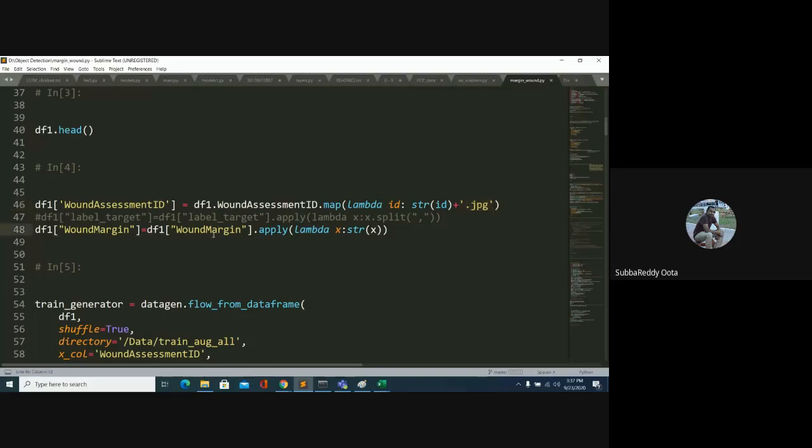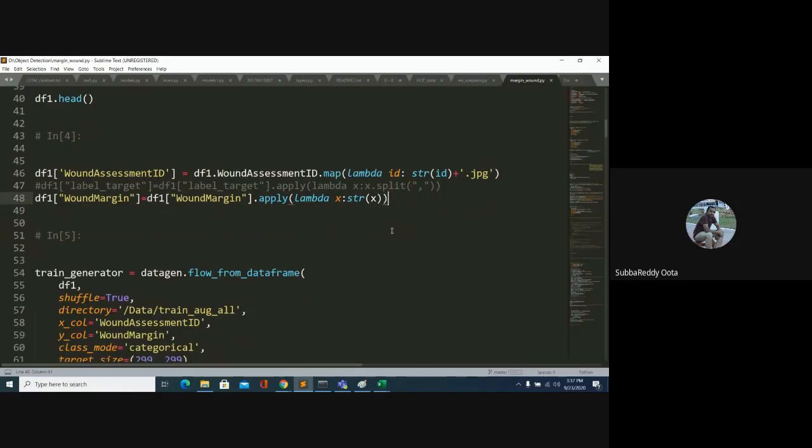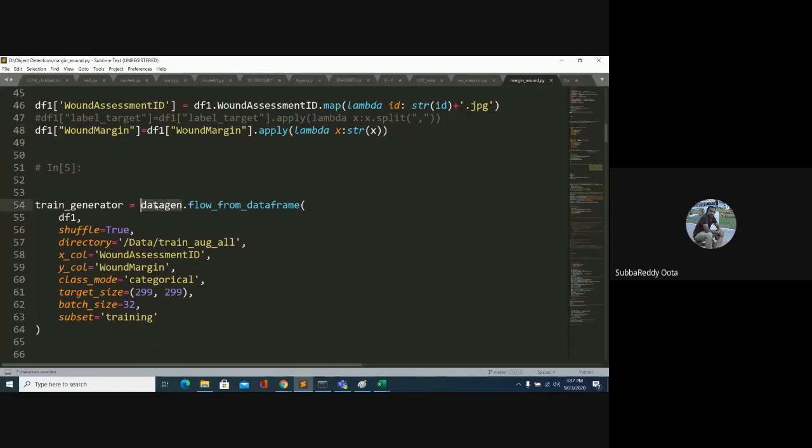And the second one is if it is a categorical problem, then I am converting each class, because in the case of categorical, each class belongs to one particular category. So if you look here, data gen flow from data frame. Earlier we used flow from folder, now here it is flow from data frame. Here you need to pass your data frame, that is df1. Shuffle is equal to true, and you just have to mention your directory here.